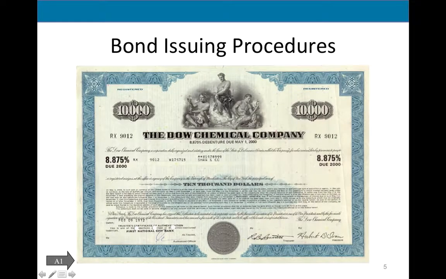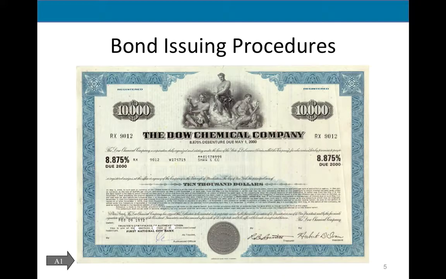So this is an example of a bond. So this company, Dow Chemical, the Dow Chemical company, is borrowing money. They're issuing this instrument for $10,000. This is the annual rate. We will call this stated rate, or bond rate. This rate is fixed, it doesn't change. And then there is a maturity date right here for the bond. The bonds are usually long-term. They could last for 3 years, 5 years, 10 years, 20 years, 30 years.